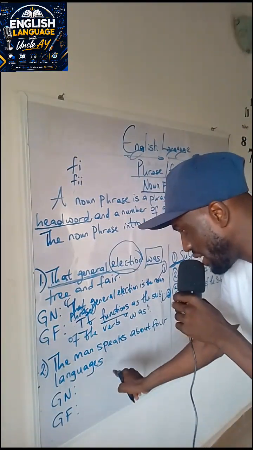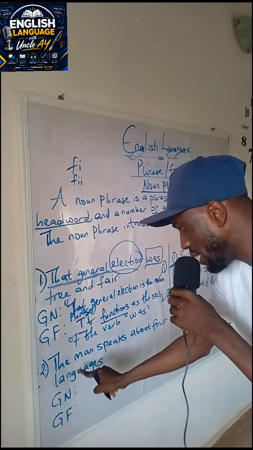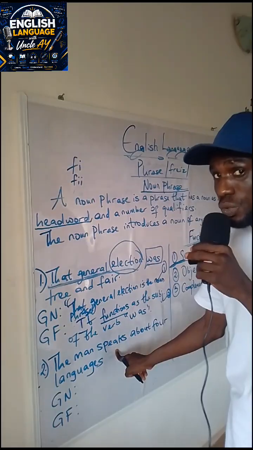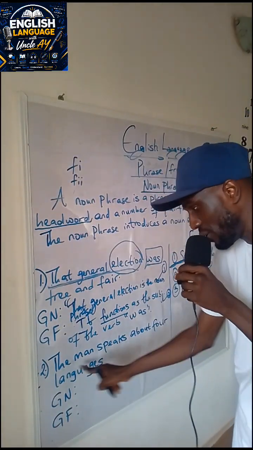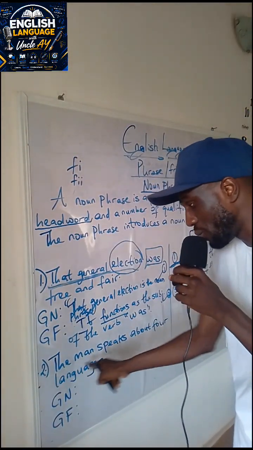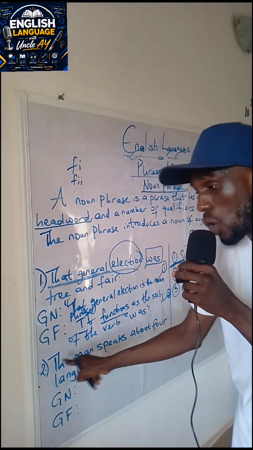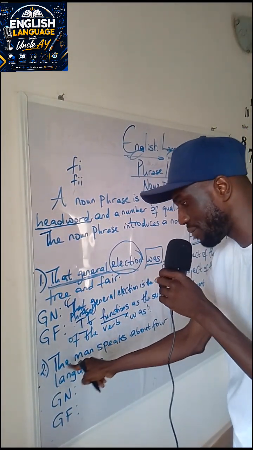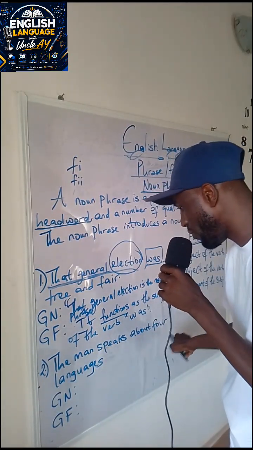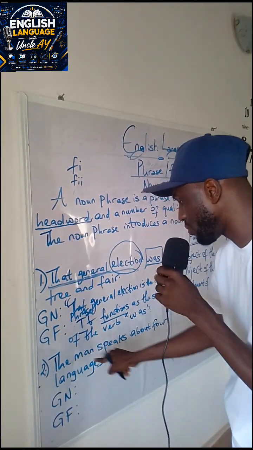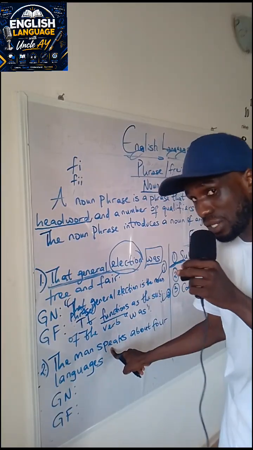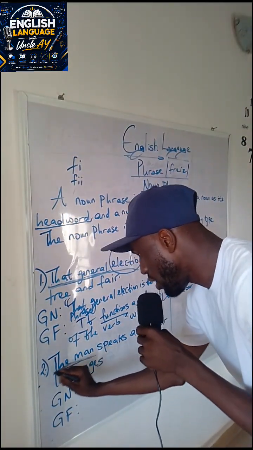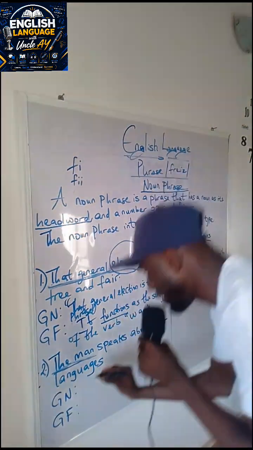Now if you look at the sentence, you'll find out that this is an article, THE. MAN is a noun. The next thing here happens to be what? A verb. I told you earlier that the subject always begins the sentence. So this is what our subject looks like. The man speaks about 4 languages. So the man here is our subject, because the next thing after the man is a verb, speaks. So this right here is our subject, and our subject there is the noun phrase.